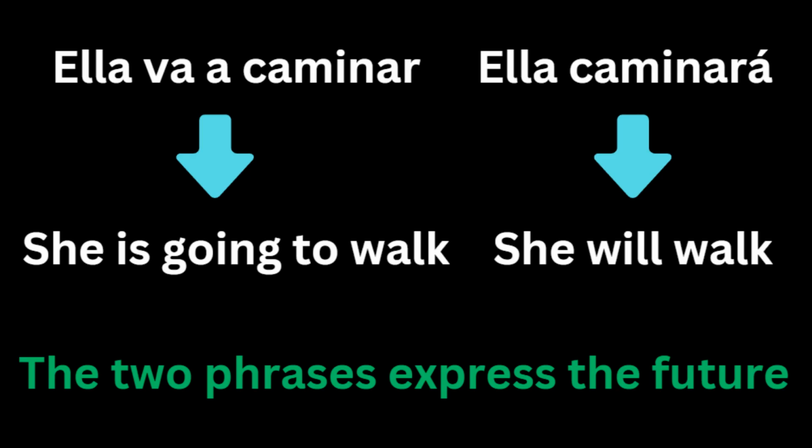Personally, I think it's best to use ir because you don't have to change the infinitive. All you do is use ir a and then any verb you want, whereas using the simple future tense might require more thinking because instead of conjugating the verb, you have to remember which letter to place after the verb, and it's a lot to memorize. This, in fact, is a useful lang hack. Either way, this video was about the simple future tense, but this hack is useful to express the future and not so in the future simple tense.